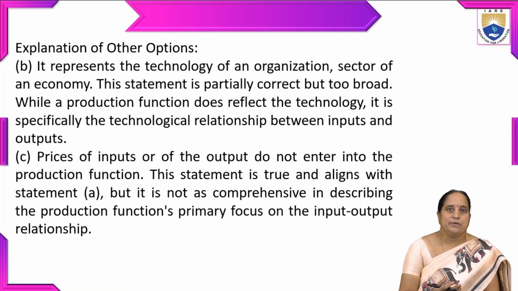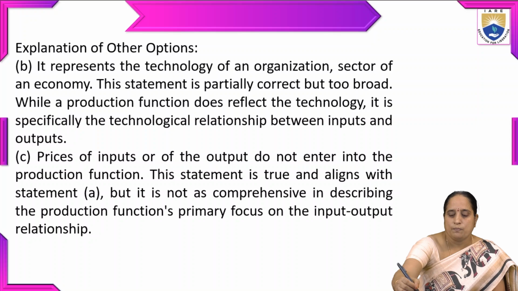Let us see the explanation of the other options. The second one is, it represents the technology of an organization, a sector of an economy. This statement is partially correct but too broad. While a production function does reflect the technology, it is specifically the technological relationship between inputs and outputs.